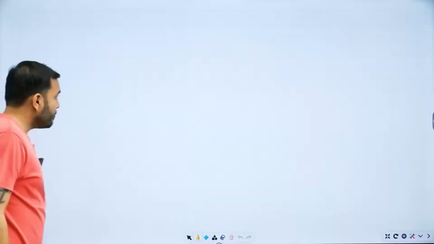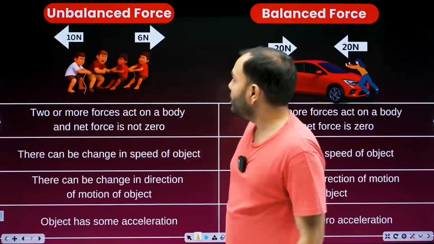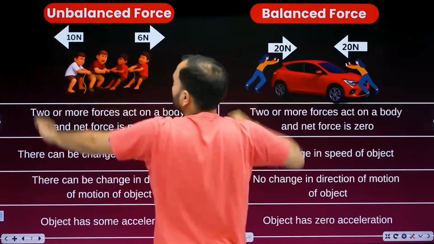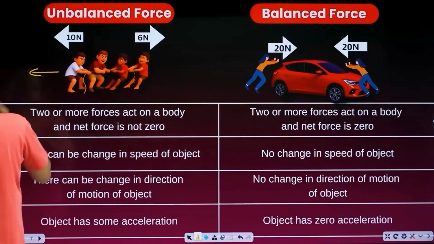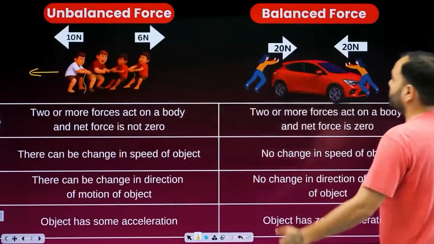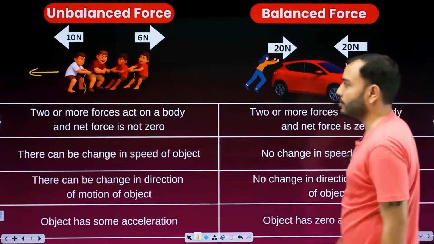Okay, let's see the difference between balanced and unbalanced force. See here, what is the force like? Unbalanced. 10 Newton on this side, 6 Newton on that side. Everyone will move to this side. This side has more, this side is less. And what is this? Balanced. This side is 20 Newton, this side has 20 Newton. Net force, 0.